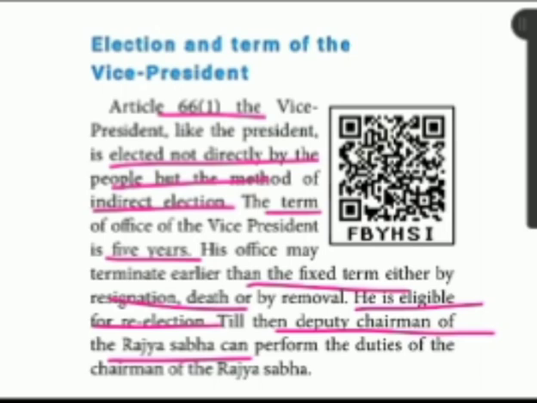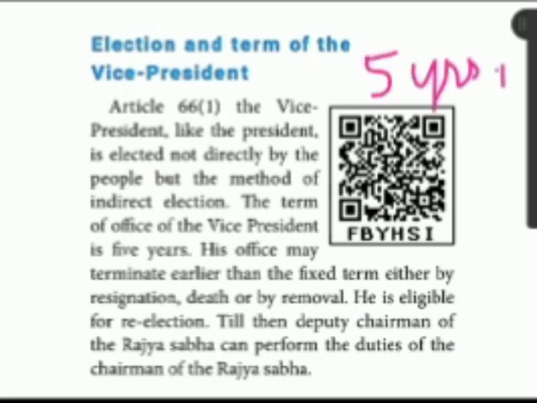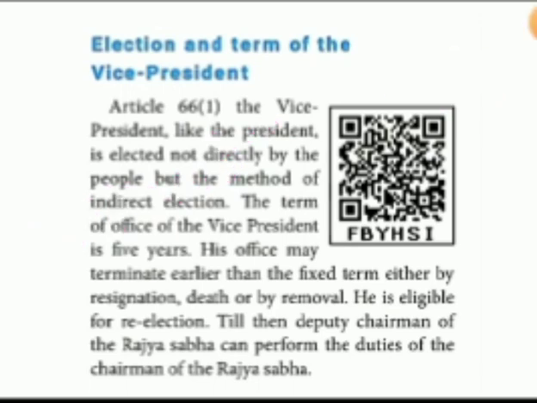Okay, so if the chairman loses his post, if he is removed from his post, the deputy chairman will be there, like that they are telling. Okay, so how many years is the term? Five years only, like a president. Moreover, it is an indirect election like the president, not by the people directly.